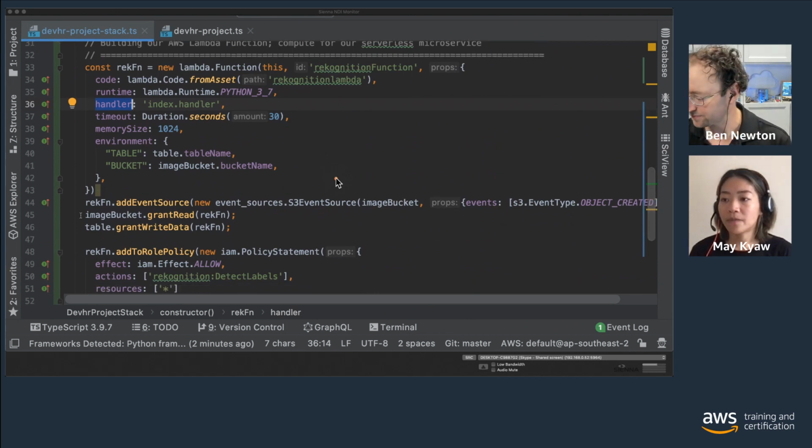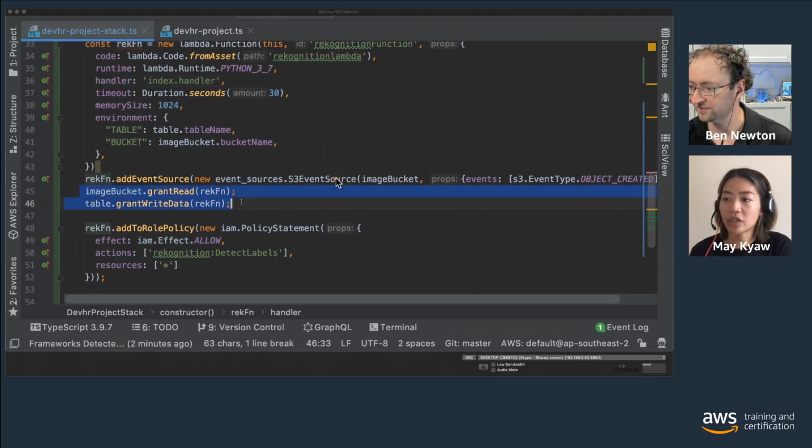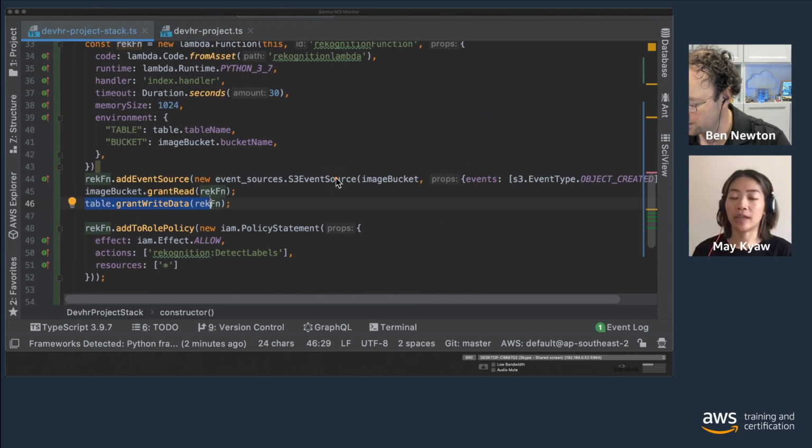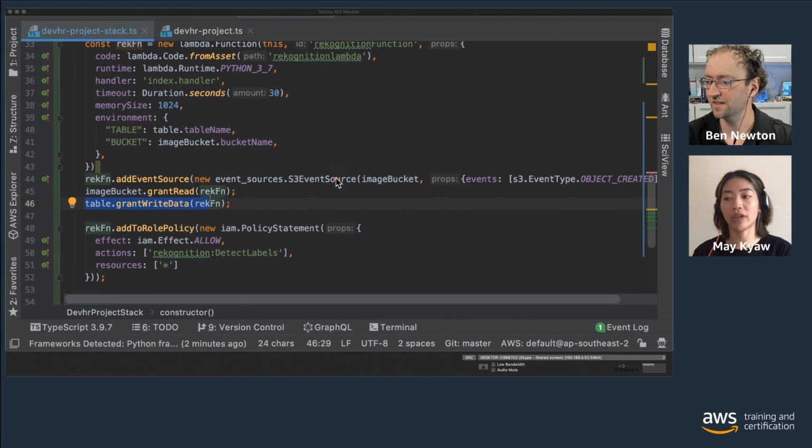First, these two lines are the S3 bucket, giving read access to the Lambda function so the Lambda can read the image from S3. And the third line is the DynamoDB table, because the Lambda is going to get the value from the Amazon Recognition function and store it into DynamoDB. So basically we're giving write access to DynamoDB.